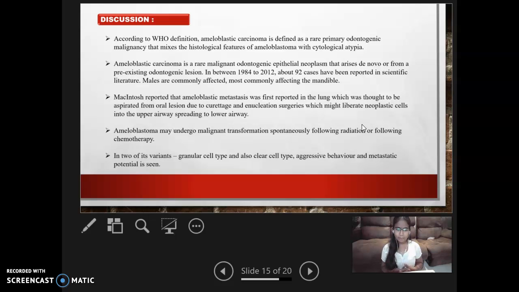McIntosh reported that ameloblastic metastasis was first reported in the lung, which was thought to be aspirated from the oral lesion due to curettage and enucleation surgeries, which might liberate neoplastic cells into the upper airway, spreading to the lower airway. It may undergo malignant transformation spontaneously, following radiation or following chemotherapy. It has two variants, the granular cell type and the clear cell type.